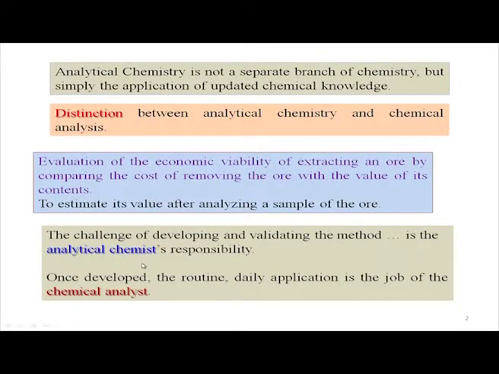But the problem for an analytical chemist is how to determine the amount of arsenic present in your water sample, which you are considering as a potable or drinking water sample. That is a real challenge to an analytical chemist: how to introduce the corresponding technique or method of analysis of arsenic depending upon the concentration, whether it is at the milligram level, the microgram level, or the ppm or ppb level.